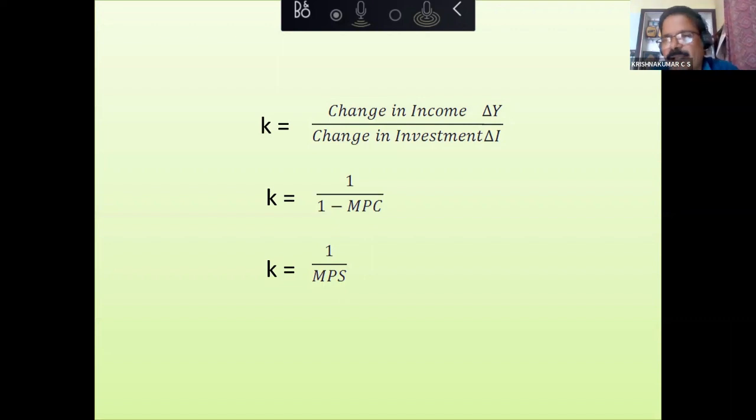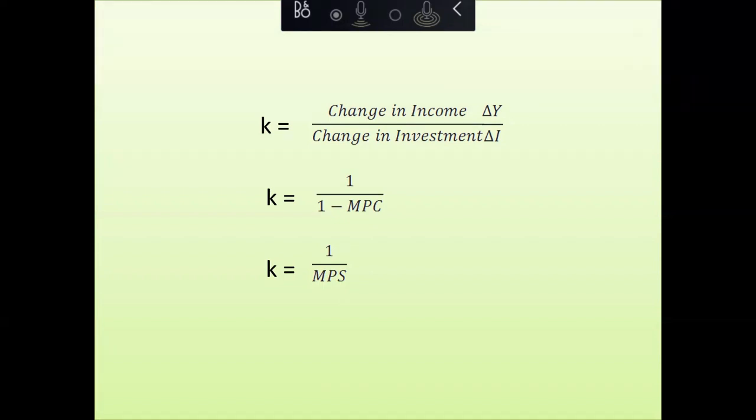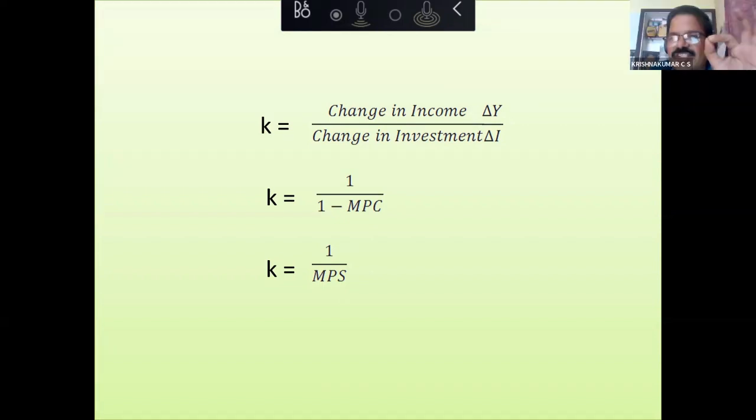Can any one of you explain how this multiplier works? Say, for example, 100 crore is invested. How will it work?